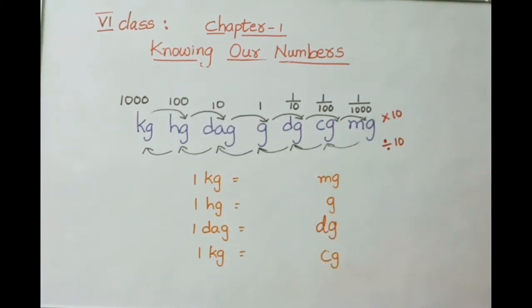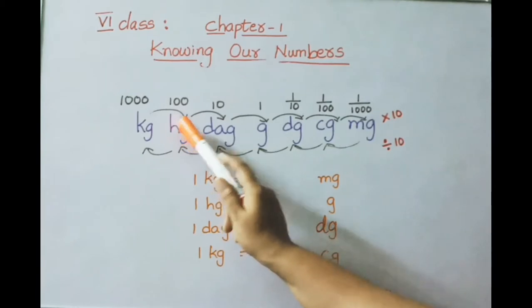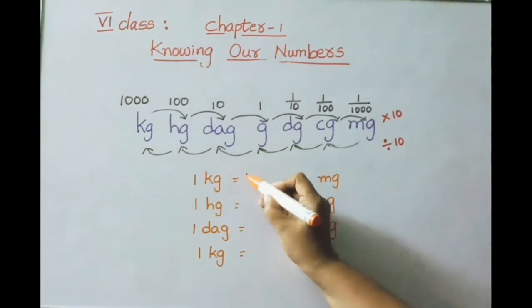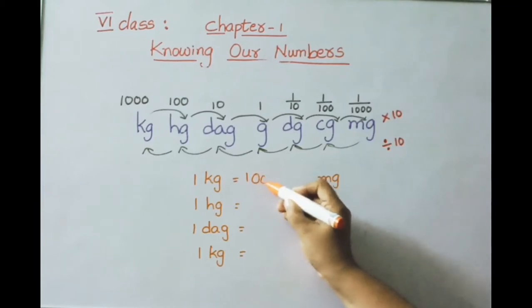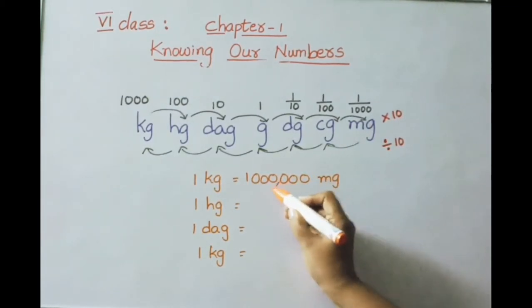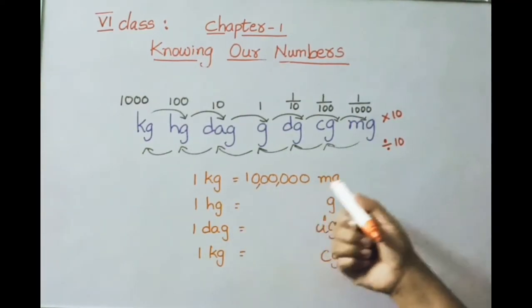If you feel it is difficult, we can simply write it like this: count the number of places, 1, 2, 3, 4, 5, 6. Then write 1 and after it write down 6 zeros. That is our answer. 1 followed by 6 zeros, and separate them by commas. So 1 kilogram equals 10 lakh milligrams.